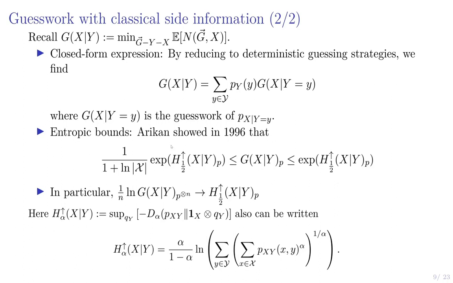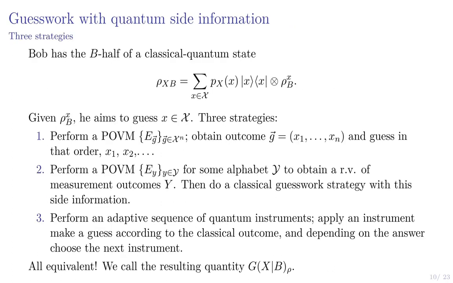And in 1996, Arikan established some nice entropic bounds on this quantity in terms of this 1/2 conditional entropy up arrow. So the up arrow refers to it's related to the Renyi divergence, but you maximize over part of the second slot. And it's also got a nice closed form expression, so you don't have to worry about the max. And from these two bounds, you can get that the regularized guesswork here converges to just this entropy you see on the right.